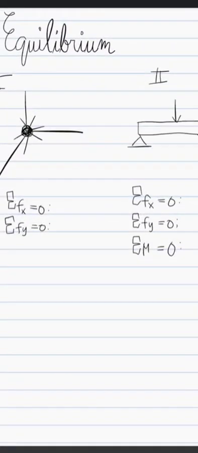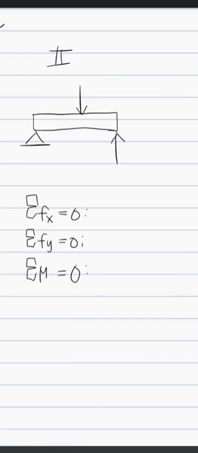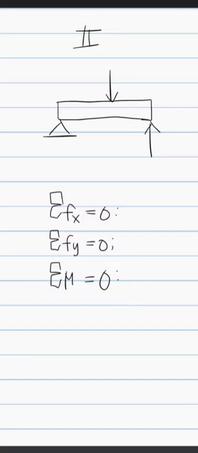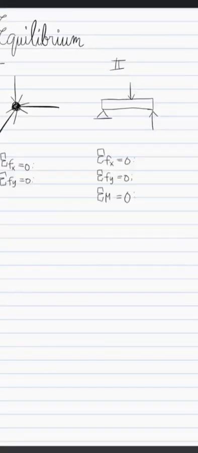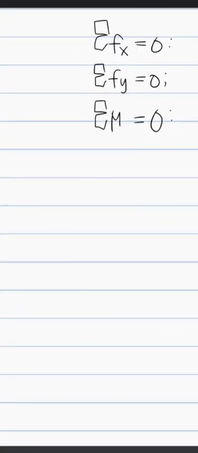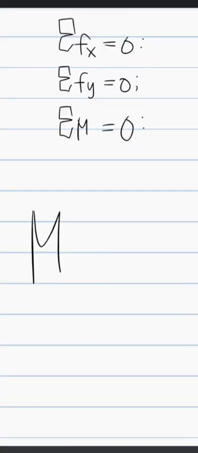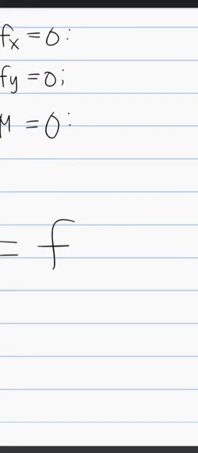The sum of the forces in the x and y for equilibrium of a particle is 0. For the equilibrium of rigid bodies, the only addition here is that the sum of the moments is equal to 0. The moment is just the force times the distance.